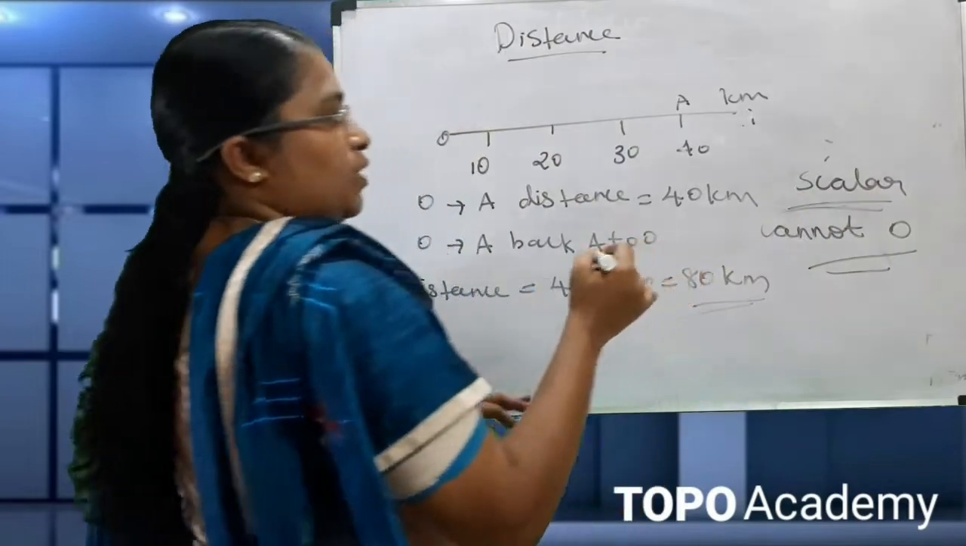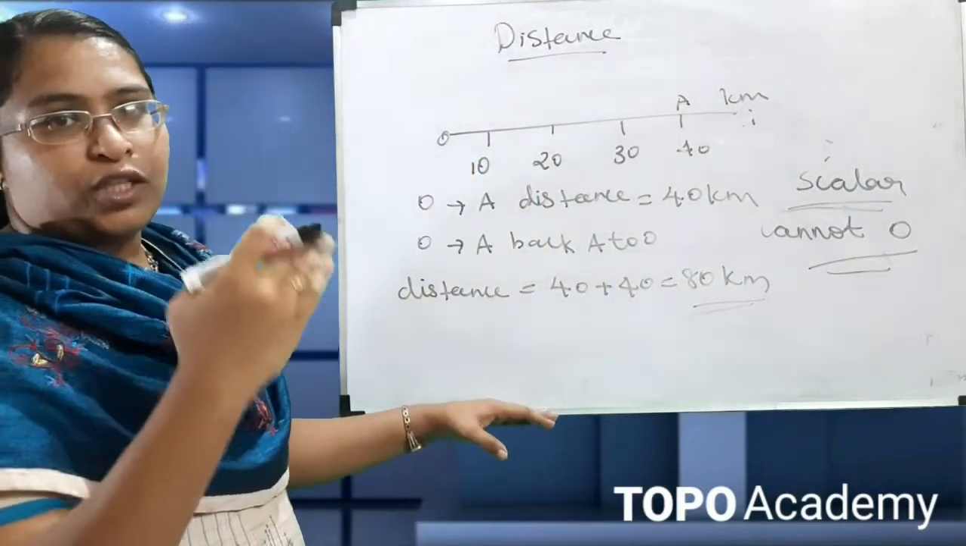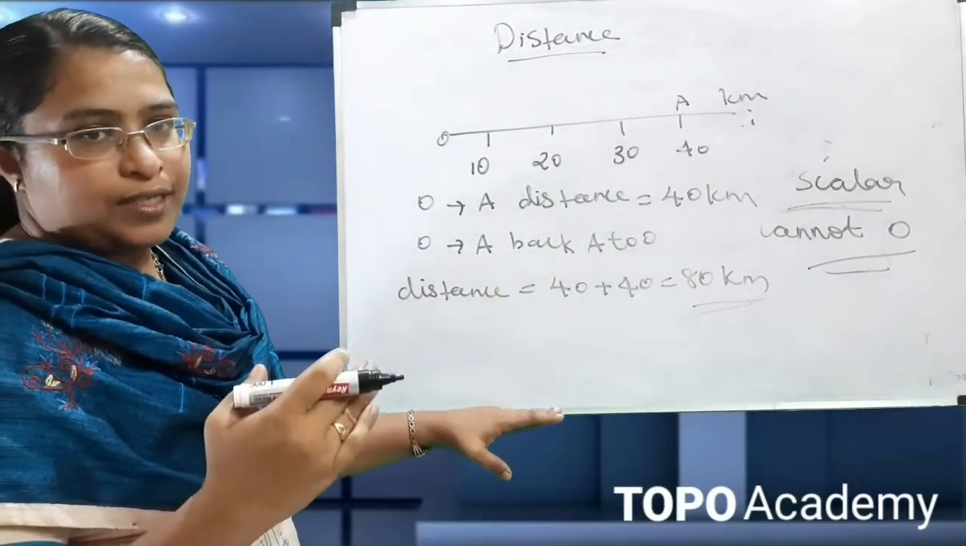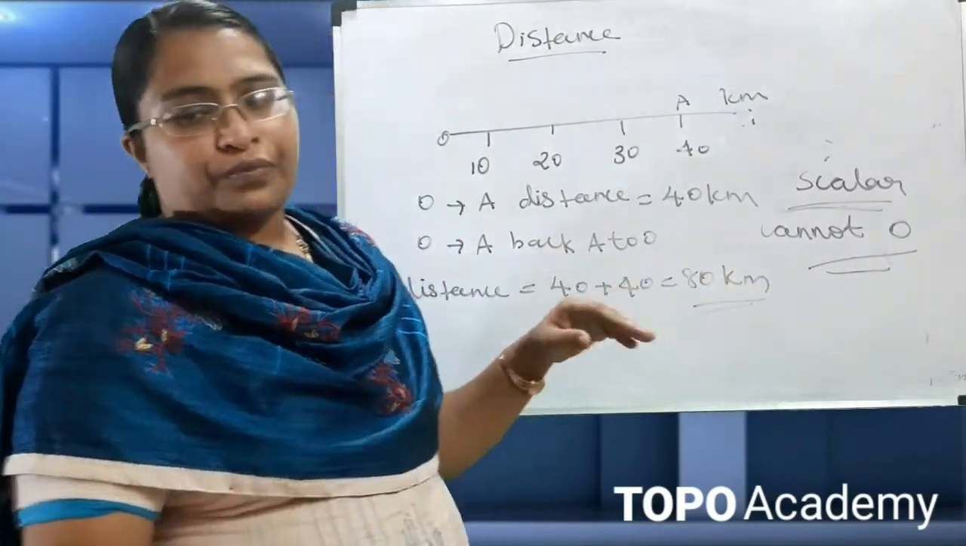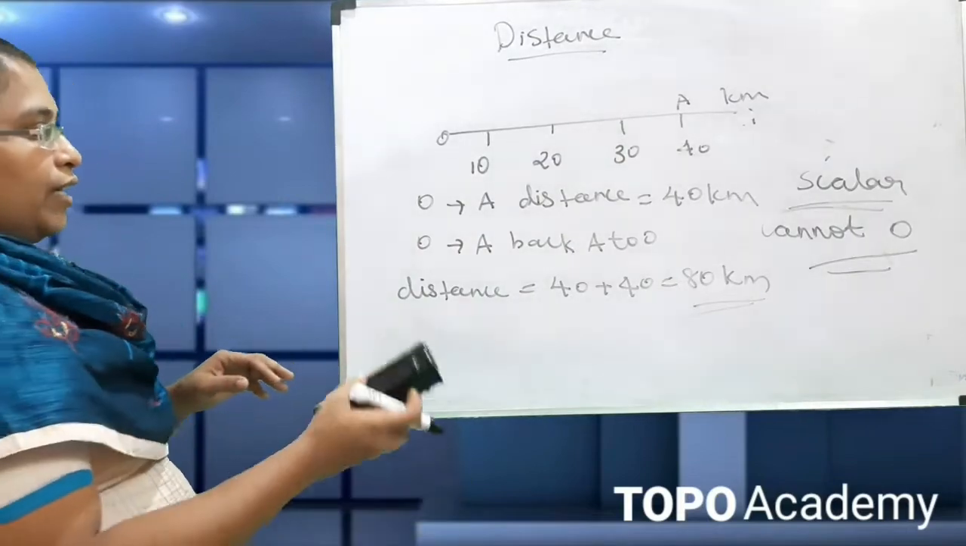The distance is a scalar quantity, and what is distance? The actual length of the path covered by the object is known as distance. The distance is a scalar quantity and it cannot be 0. And again, we can see another example.